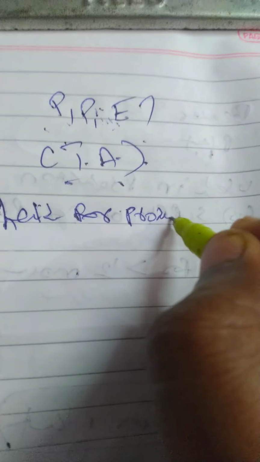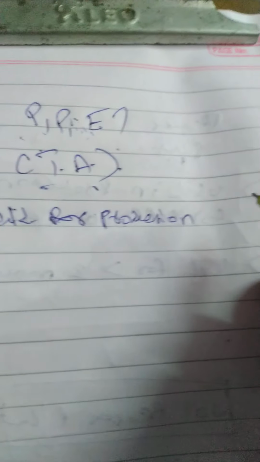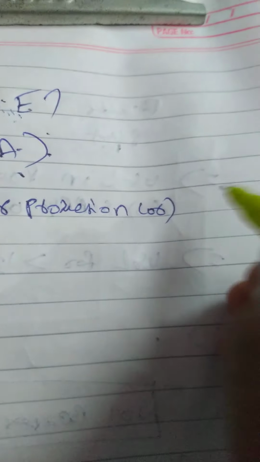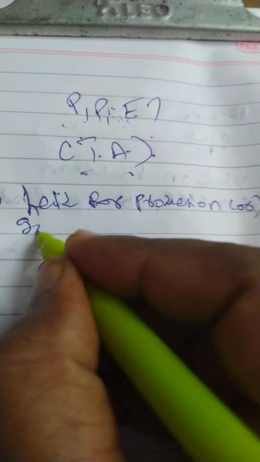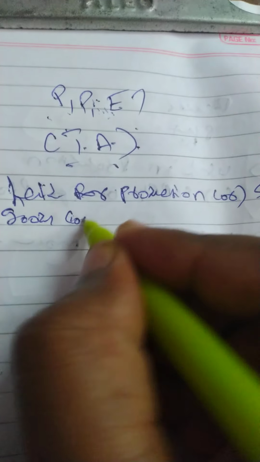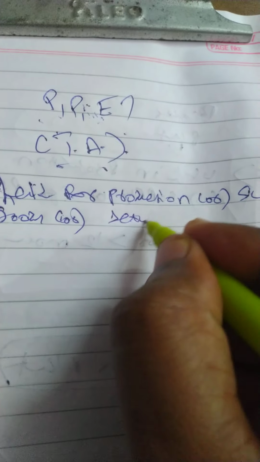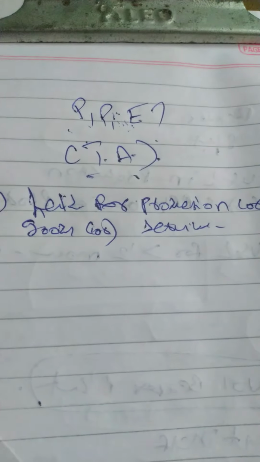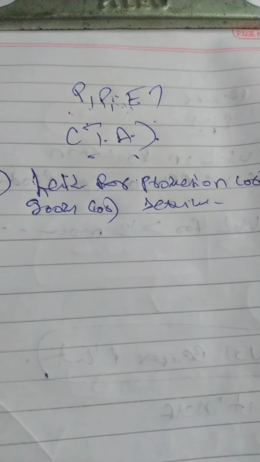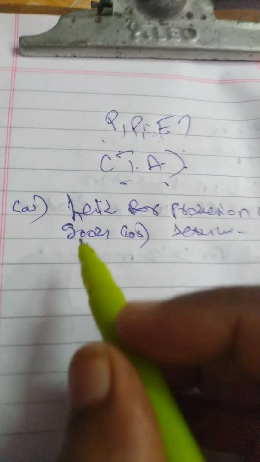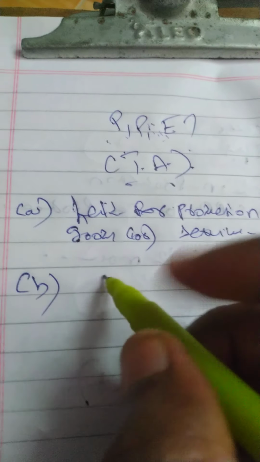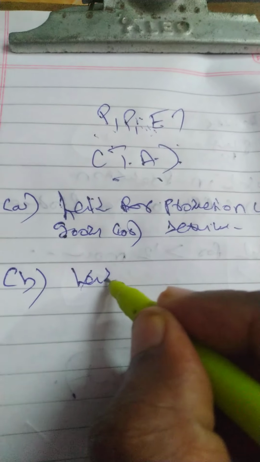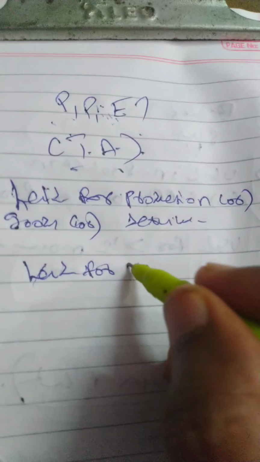Held for production or supply of goods or services, correct? That is the purpose we use fixed assets normally, manufacturing purpose or any other purpose. That is one of the definitions. Another thing is held for rental to others.